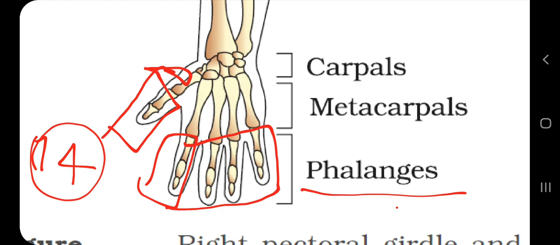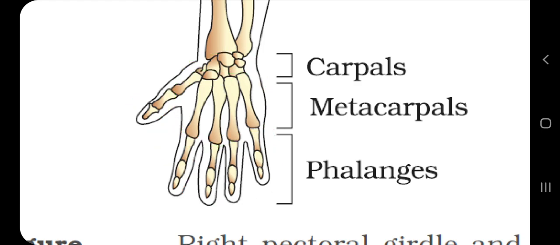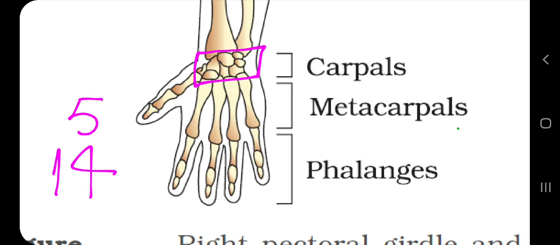So it will have simply 5 bones in the palm, which are called metacarpals, and 8 bones in the wrist, which are called carpals. So do not bother about the scientific names: simply digits 14, palm 5, and wrist 8 bones.